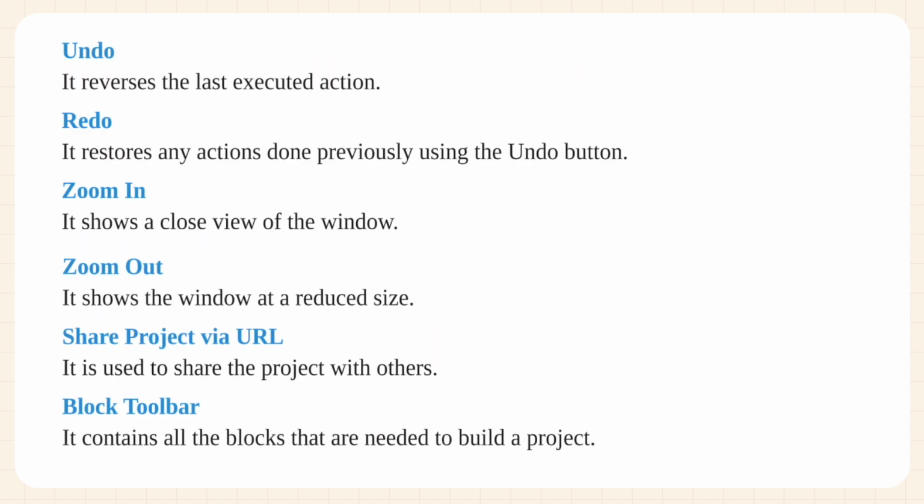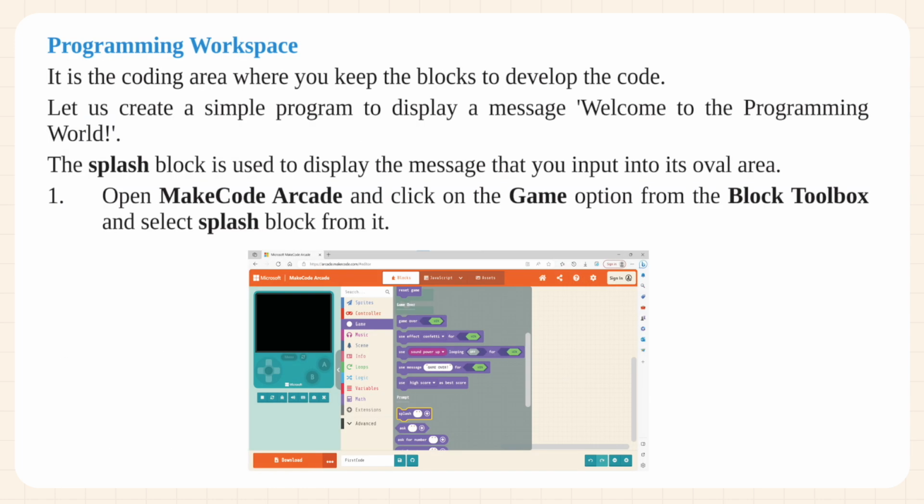Undo. It reverses the last executed action. Redo. It restores any actions done previously using the undo button. Zoom in. It shows a close view of the window. Zoom out. It shows the window at a reduced size. Share project via URL. It is used to share the project with others. Block Toolbar. It contains all the blocks that are needed to build a project. Programming Workspace. It is the coding area where you keep the blocks to develop the code.